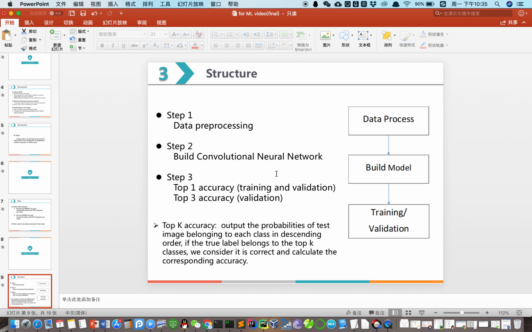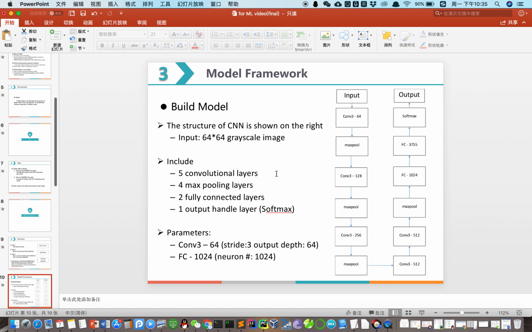What I want to focus on is the model. In our project, our group used a convolutional neural network as our model to train and test the datasets. The general structure of this model is shown on the right. This model has 3 different types of layers, which are commonly used in convolutional neural networks. For convolution layers, we set the kernel size equal to 3.